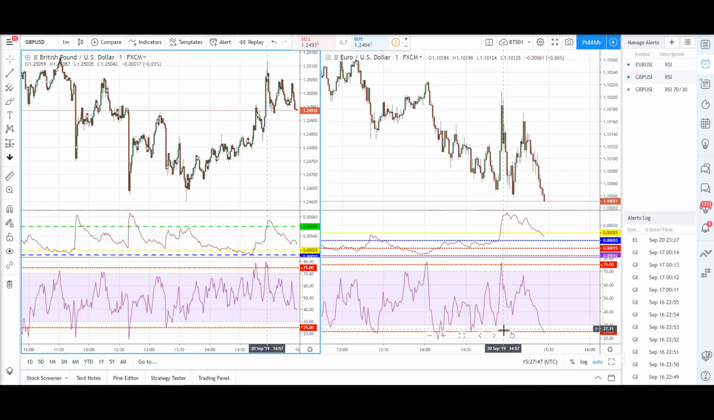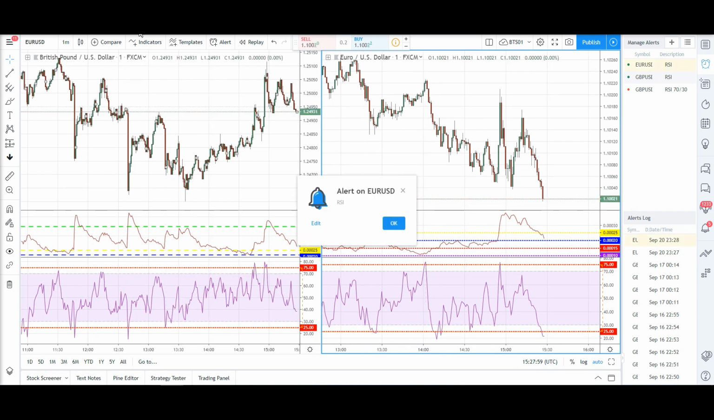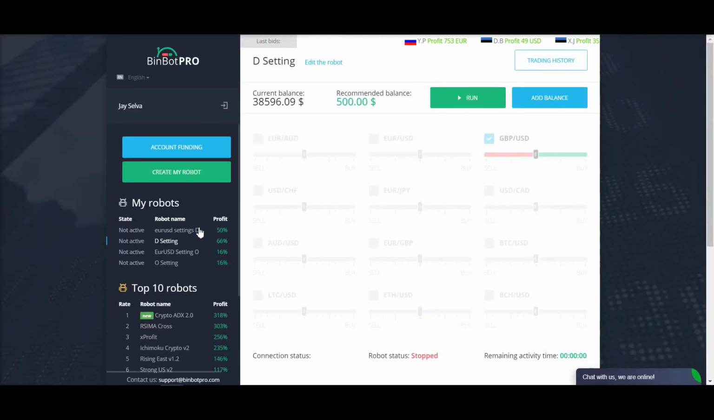Alright guys, so we have an alert for Euro USD. You can see it's crossing down the 25 channel in the RSI channel. There's about 10 more seconds to 15:28. So at 15:28 we will confirm that the RSI is outside the channel. Alright, so now it's confirmed. We're going to turn on the Euro USD settings D.